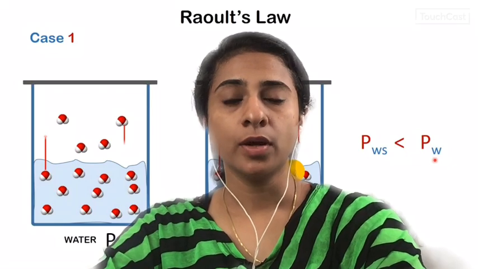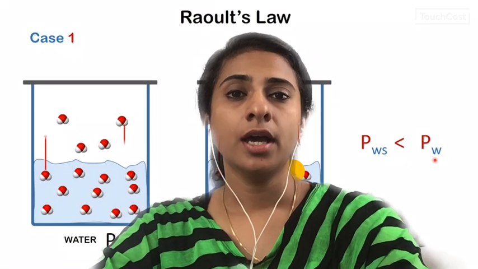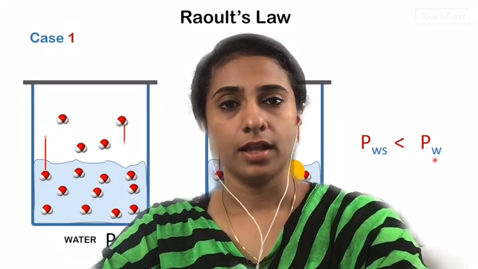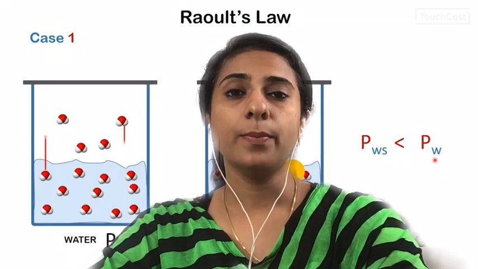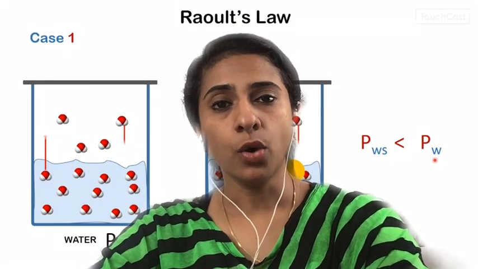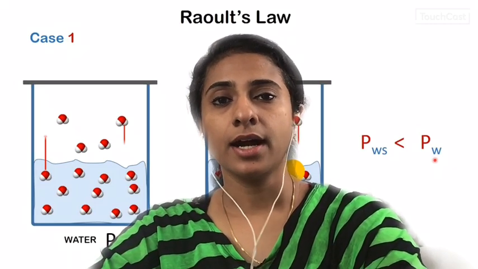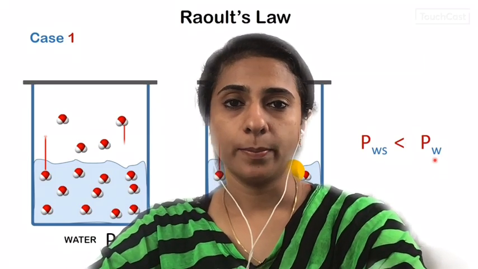Hope you understood what is meant by vapor pressure: the pressure exerted by vapor present immediately above the surface of the liquid. Now we are going to discuss the vapor pressure of a solution in which both the components are liquids. One is more volatile than the other. So the volatile component will easily form the vapor phase.